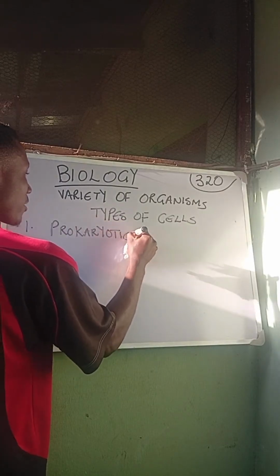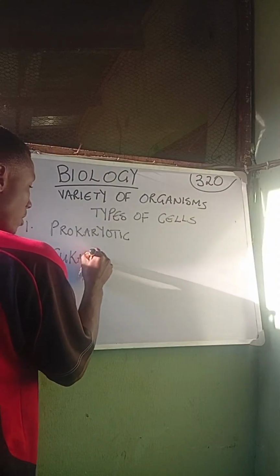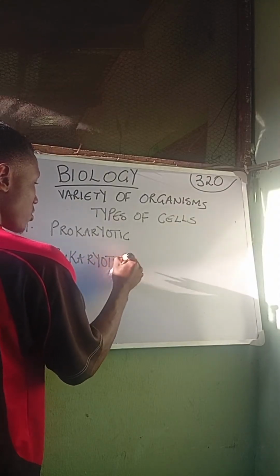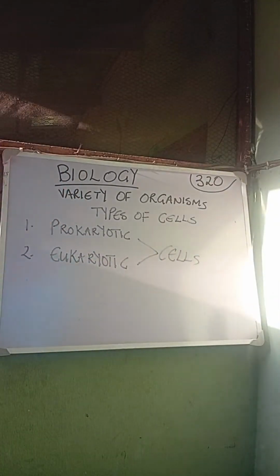We have, number one, prokaryotic, and number two, eukaryotic. We have the prokaryotic cells and the eukaryotic cells. These are basically the two types of cells. Now the question is, what is a prokaryotic cell?